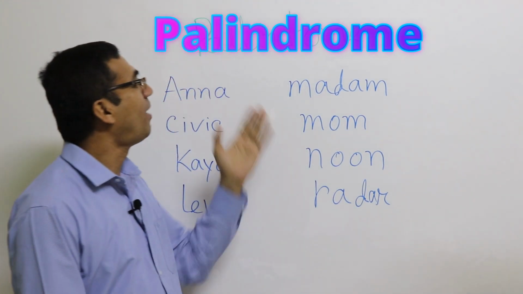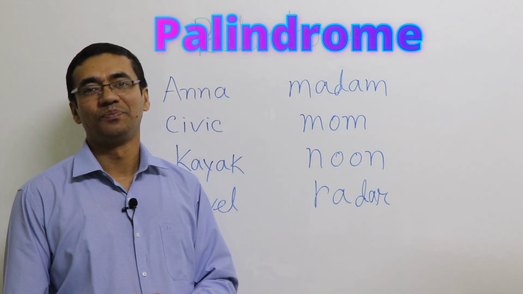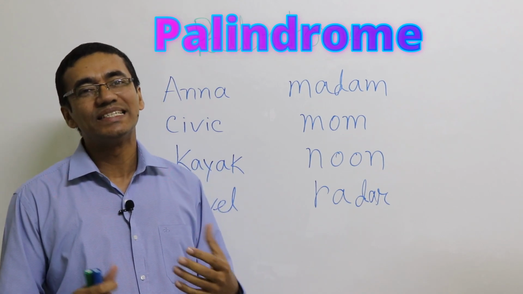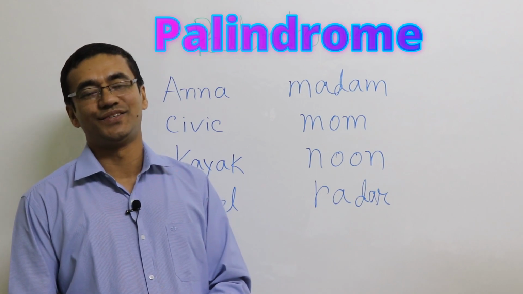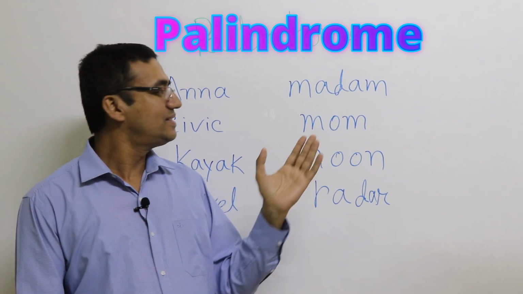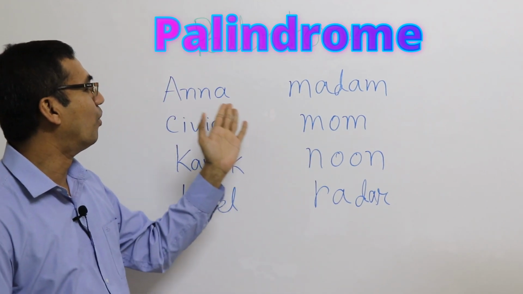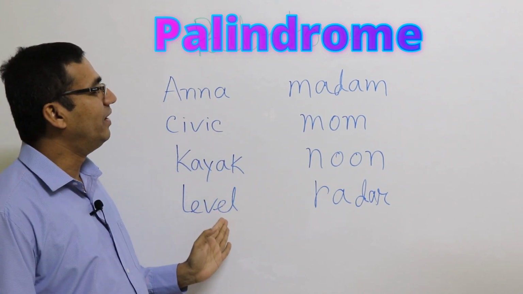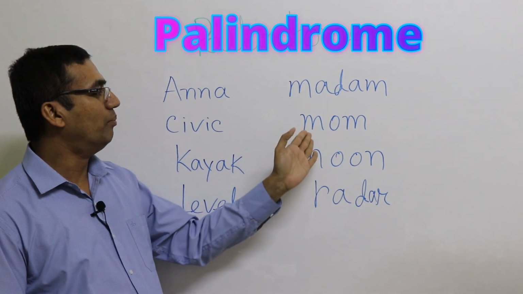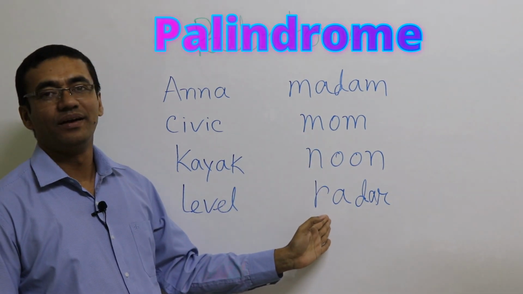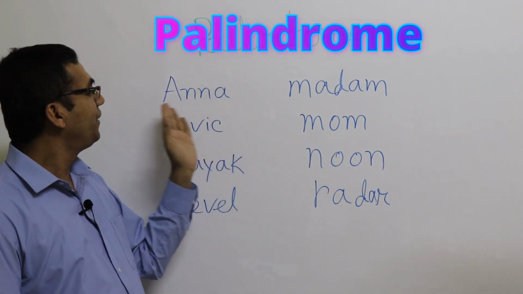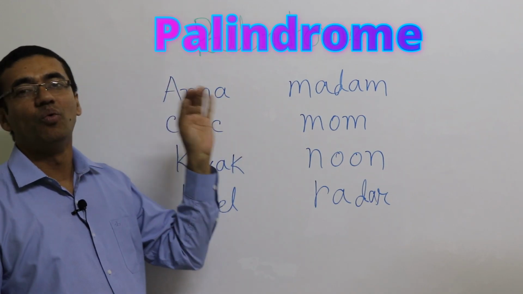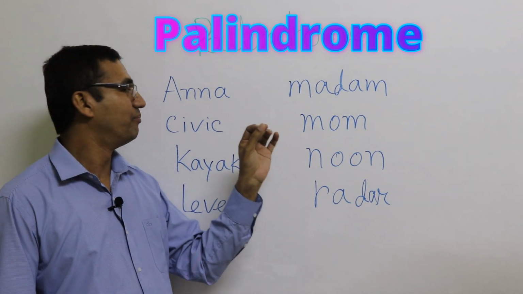Most probably you have heard the word palindrome. A palindrome is a word, phrase or group of words which reads the same backward as forward. You can see some words I have written on the board: Anna, civic, kayak, level, madam, mom, noon, radar. All these words, if you read forward and backward, will remain the same.